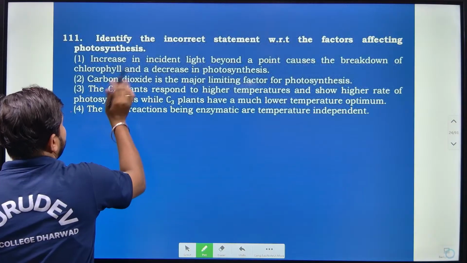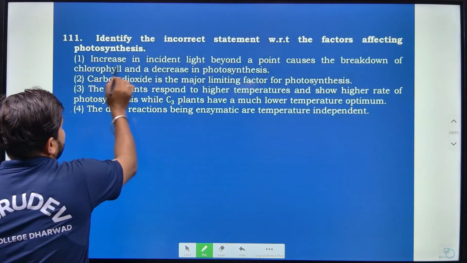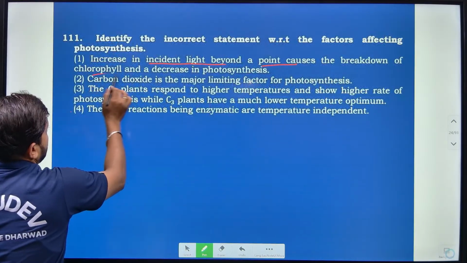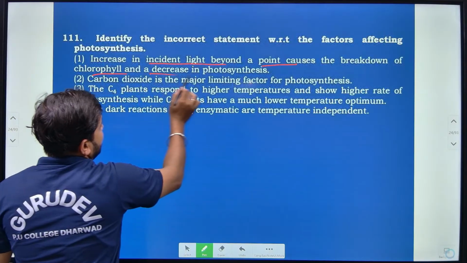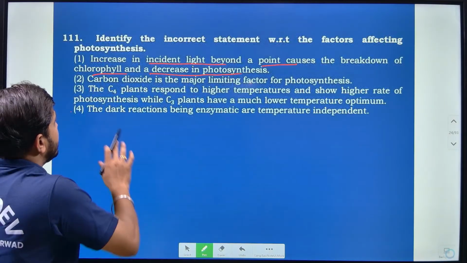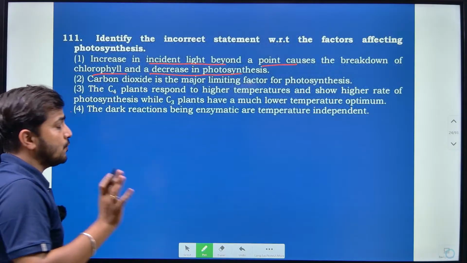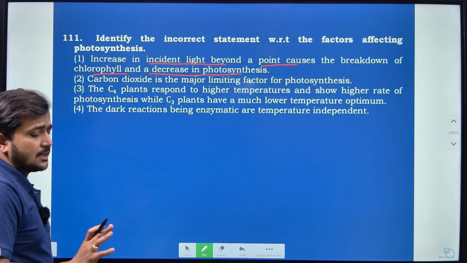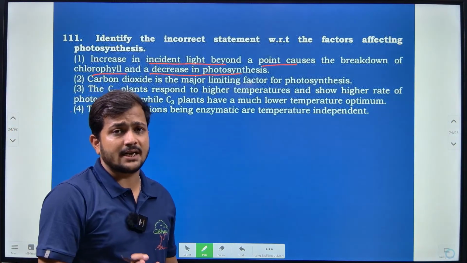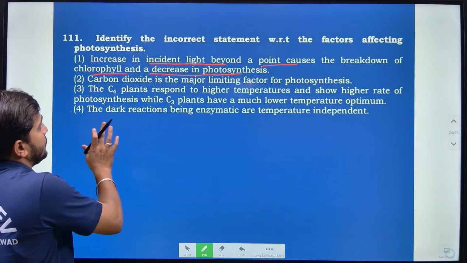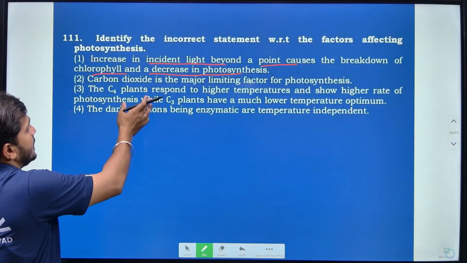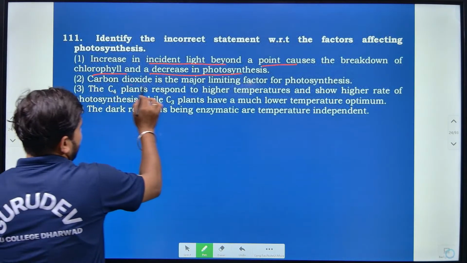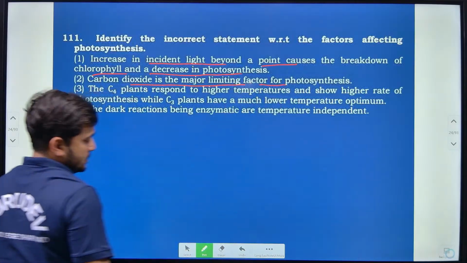Majorly, the incorrect statement is what we have to find out. Increase in the incident light beyond a point causes the breakdown of chlorophyll and a decrease in photosynthesis. Yes, right? A specific wavelength of light can be absorbed by chlorophyll, and chlorophyll a is nothing but the photosensitive molecule, and it is going to absorb a specific wavelength. If it goes beyond that, then definitely what will happen? A decrease in photosynthesis. Then carbon dioxide is the major limiting factor for photosynthesis.